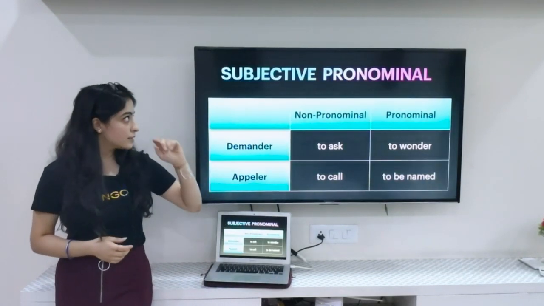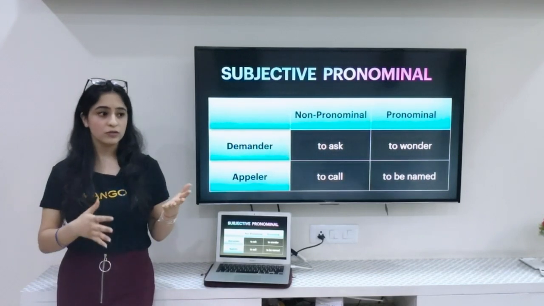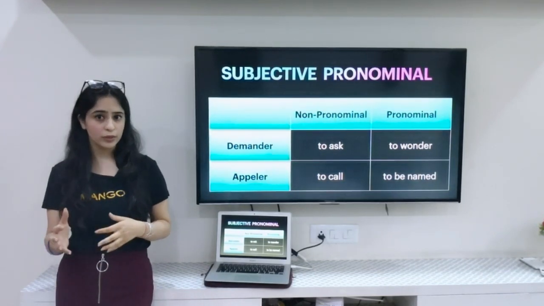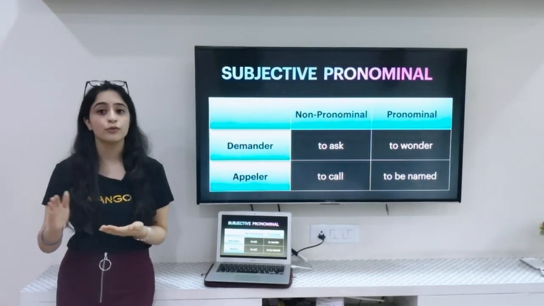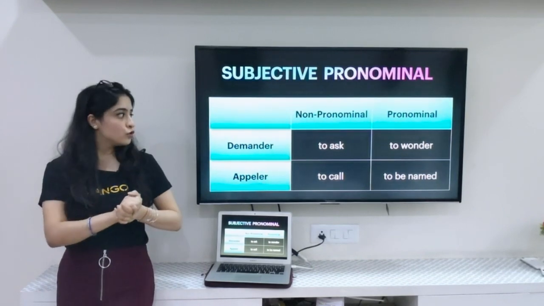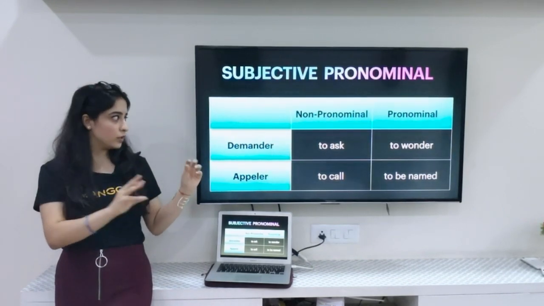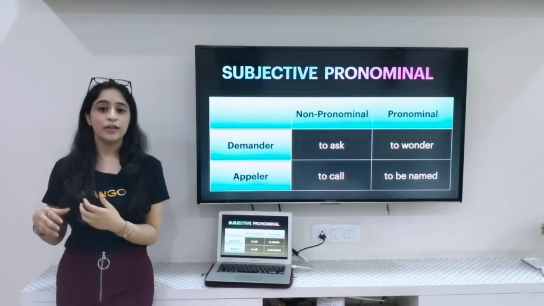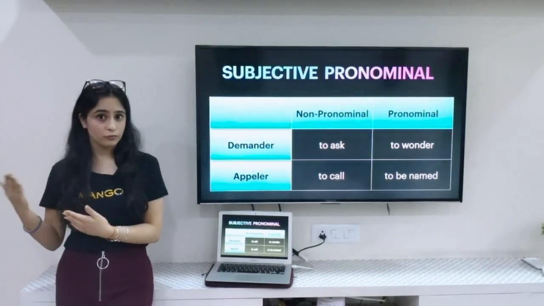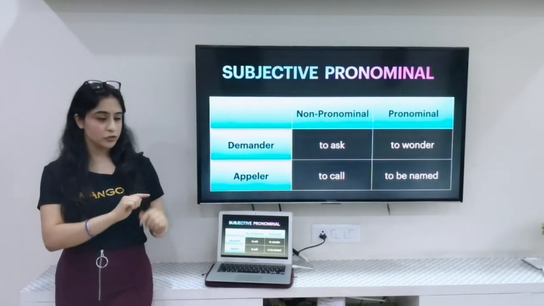Going on to the last category, that is the subjective pronominal. Now, subjective pronominal is a bit difficult to explain right now because I'm just introducing you to the pronominal verbs. So I'll just tell you very briefly what they are, and then later on when I tell you the usage part of the pronominal verbs, we are going to dig deeper into this category.